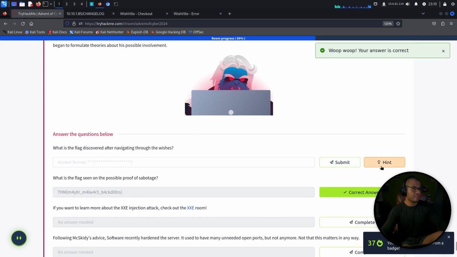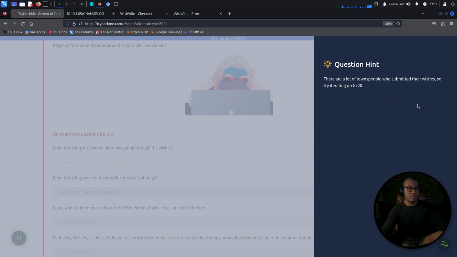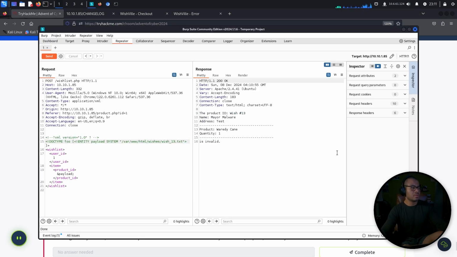What is the flag discovered after navigating through the wishes? There are a lot of people who submitted their wishes, so they tried the rating up to 20. Yeah, I was just getting there. 14, no flag, maybe 20. The product is invalid.